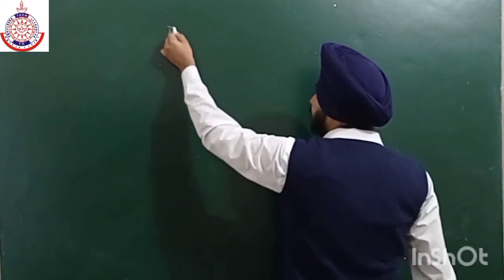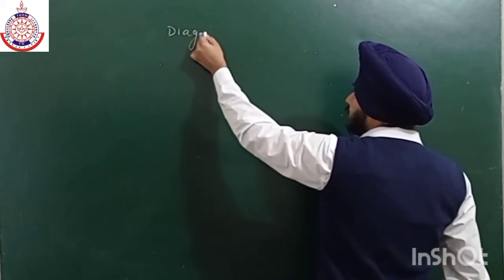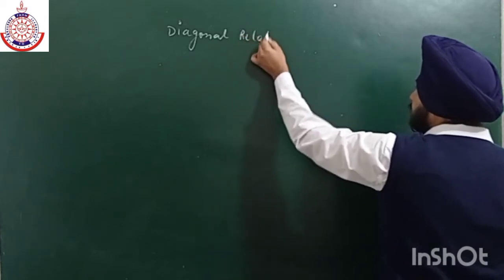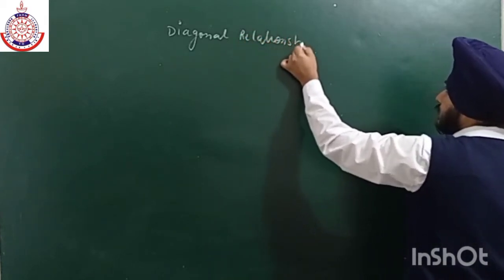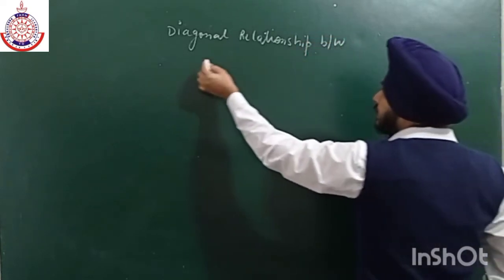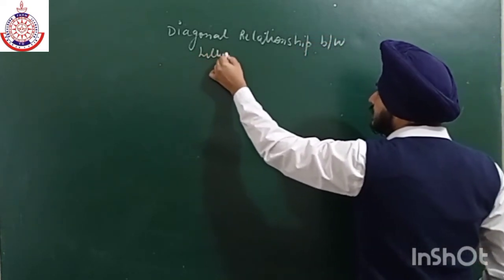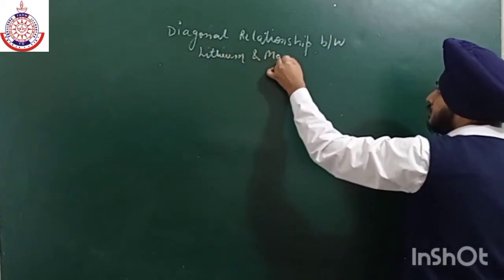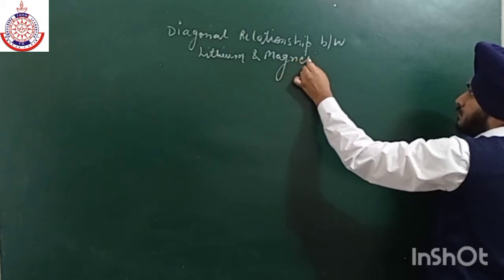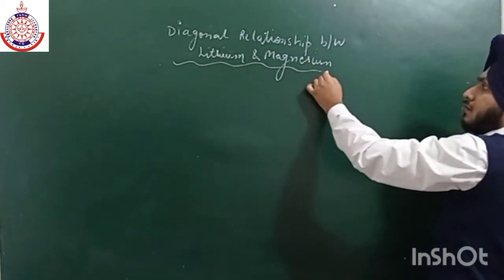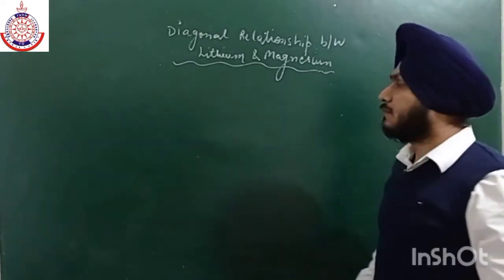Diagonal relationship between lithium and magnesium.